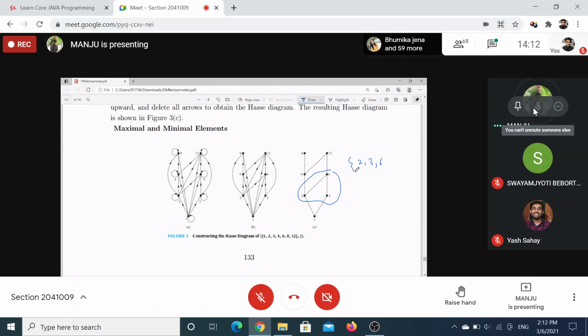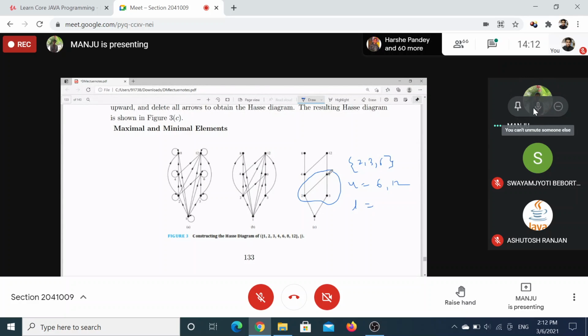Now tell me the upper bound of A. Six. Upper bound is 6. Any other? No, ma'am. 12. 12 is also working.